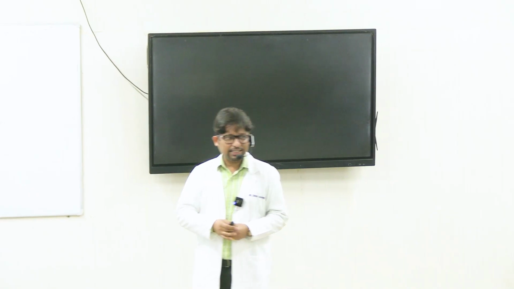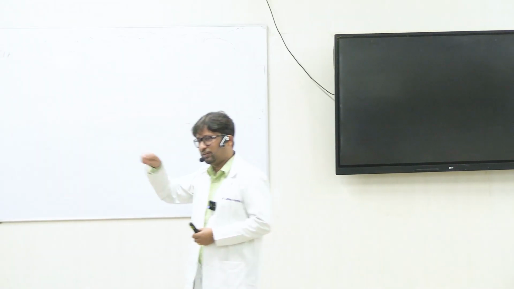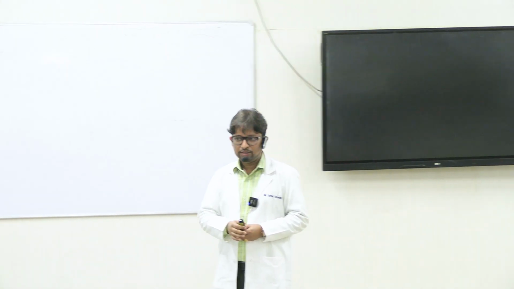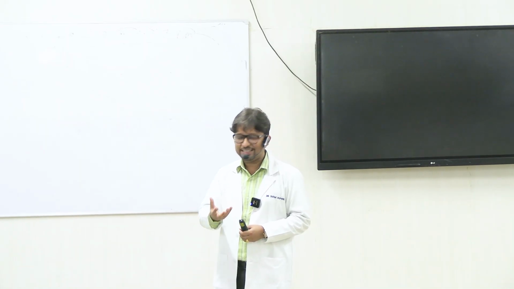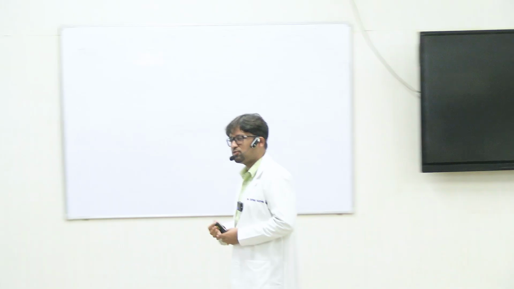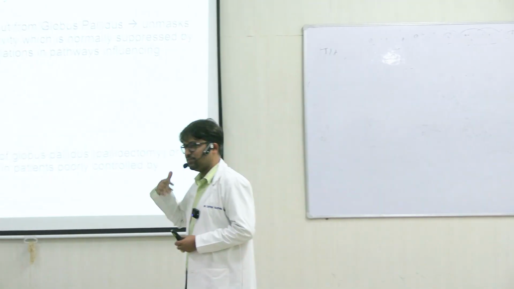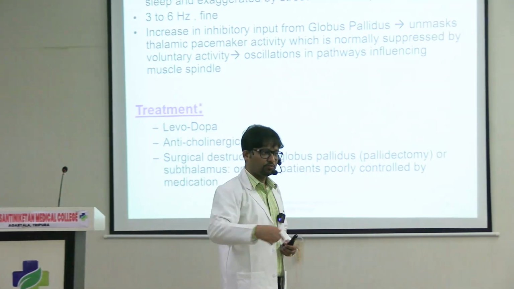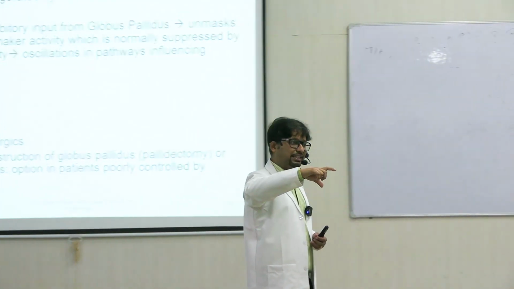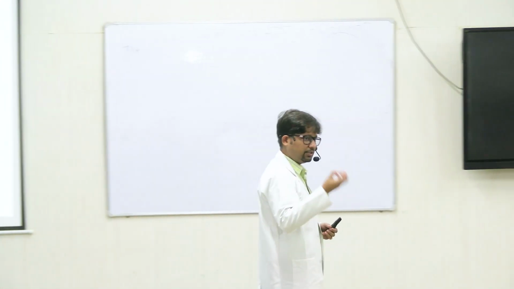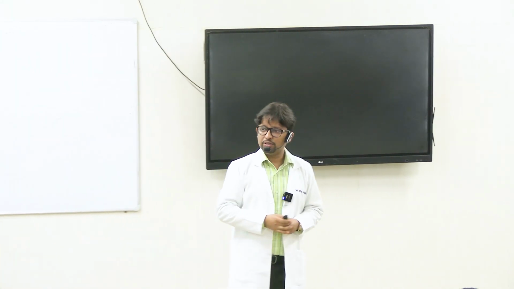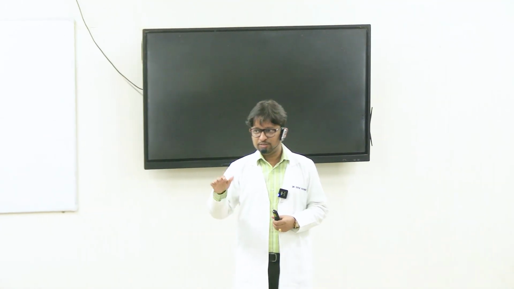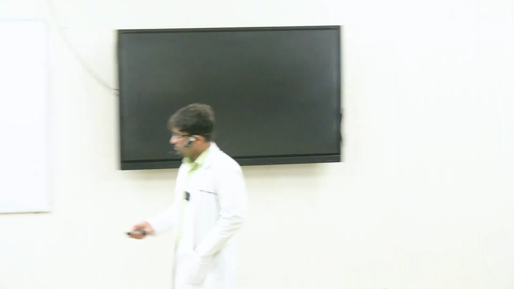So whenever there is a basal ganglia lesion, when the planning circuit is affected, when there is an inhibitory influence to the thalamus, right? So this automaticity is unmasked. This automaticity leads to oscillations in the motor activities distal to the thalamus, in the motor circuits distal to the thalamus. So from the thalamus to the cortex, in the thalamocortical loop, there is an oscillatory activity, right? It is coming in between, somewhere in between it's going. So this leads to a tremor at rest, and that is why whenever there is a voluntary activity, this tremor is suppressed. Okay.